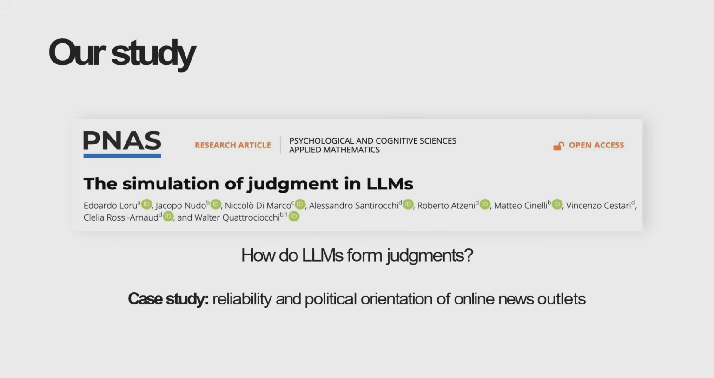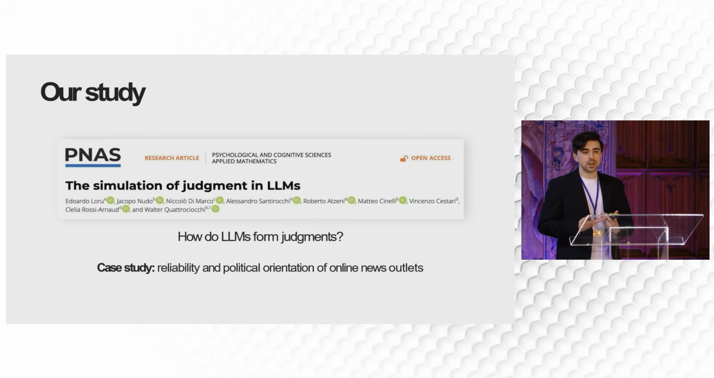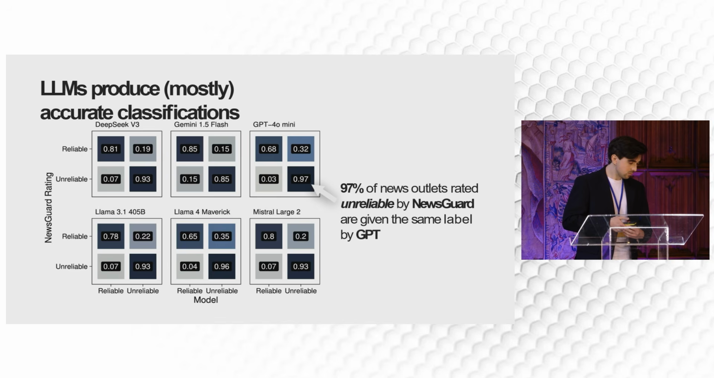It was published a few months ago in PNAS, and it's called Simulation of Judgment in LLMs. Our main goal was to study how LLMs form judgments. So when put in a complex decision-making task, how do they actually come to the final decision that they provide? And we use a particularly relevant case study, which is that of assessing the reliability and political orientation of online news outlets.